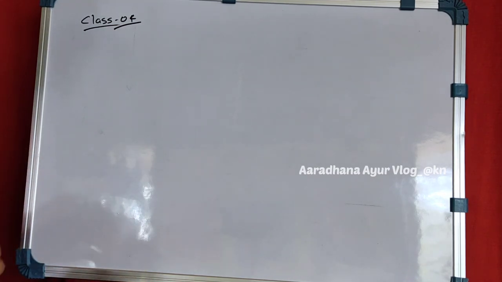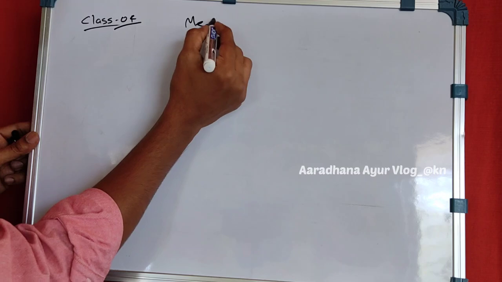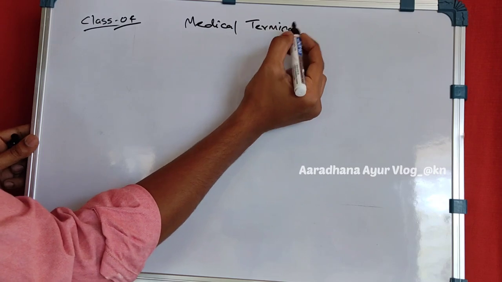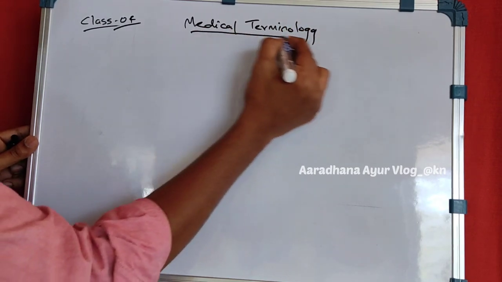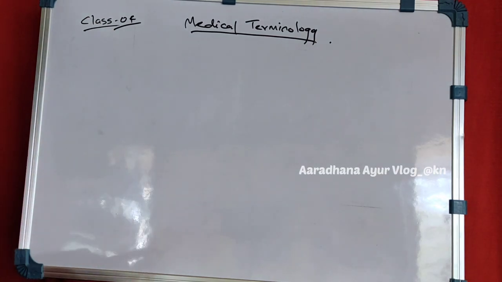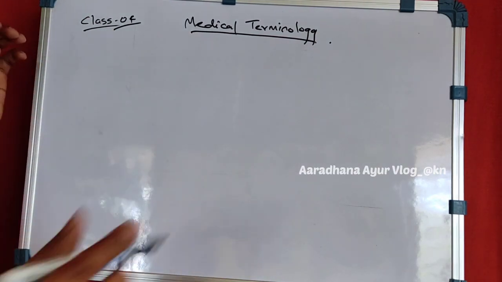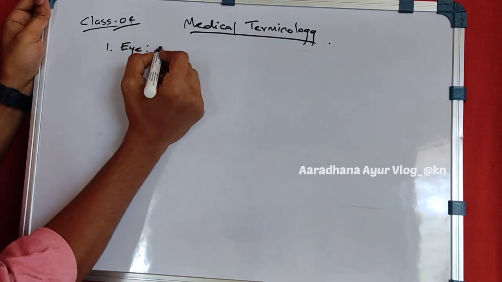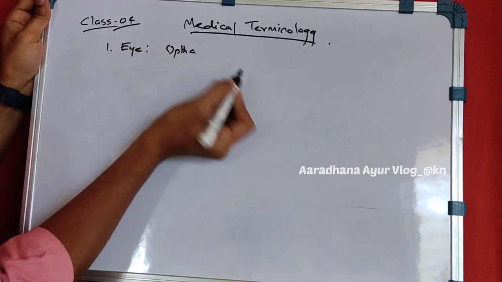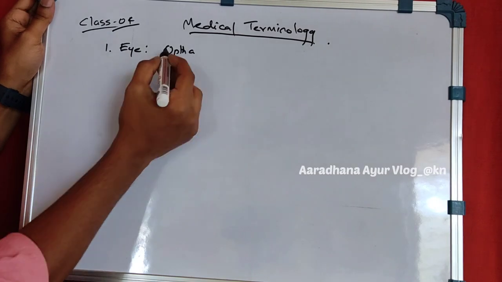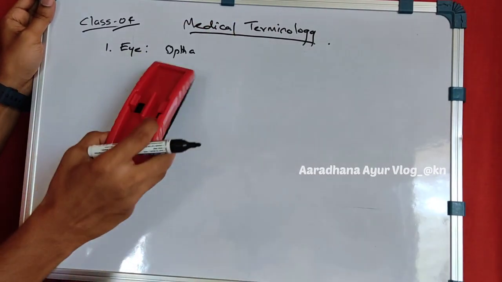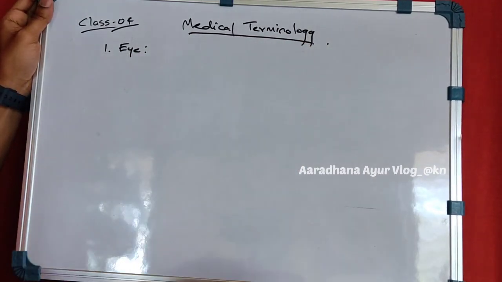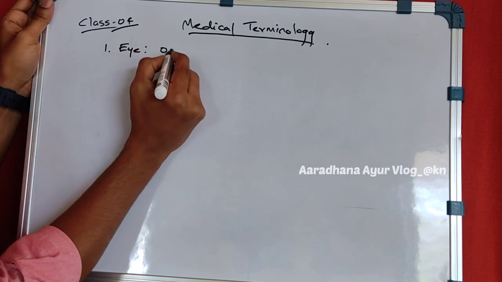Here we will be dealing with some of the medical terminologies, which are very important. We will be dealing with them one by one. First of all, let's see what we call the eye in medical terms. The eye is called ophtha. When you visit hospitals, you might have heard of ophtha. So eye is called ophtha.